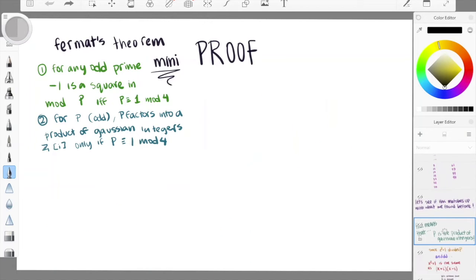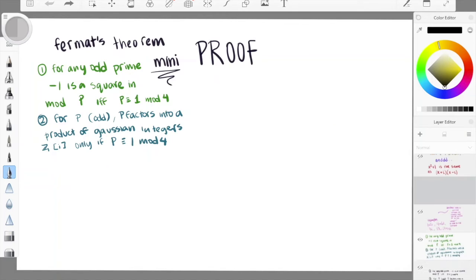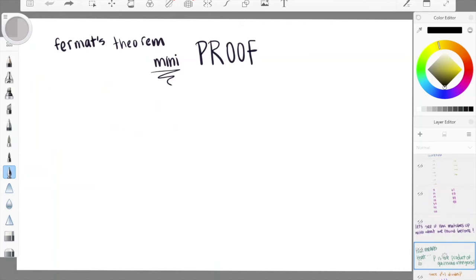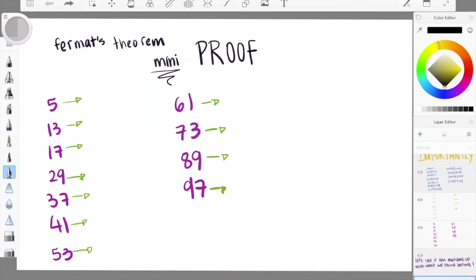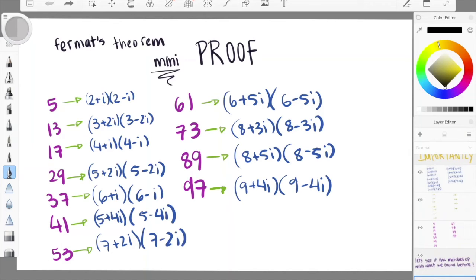Let's see if this matches up with what we found before. These are the first few numbers that worked for 1 mod 4 and being an odd prime. Can we rewrite these as the product of Gaussian integers? The answer is yes. 5 is equal to 2 plus i times 2 minus i. 13 is 3 plus 2i times 3 minus 2i. 17 is 4 plus i times 4 minus i. 29 is 5 plus 2i times 5 minus 2i, and so on.